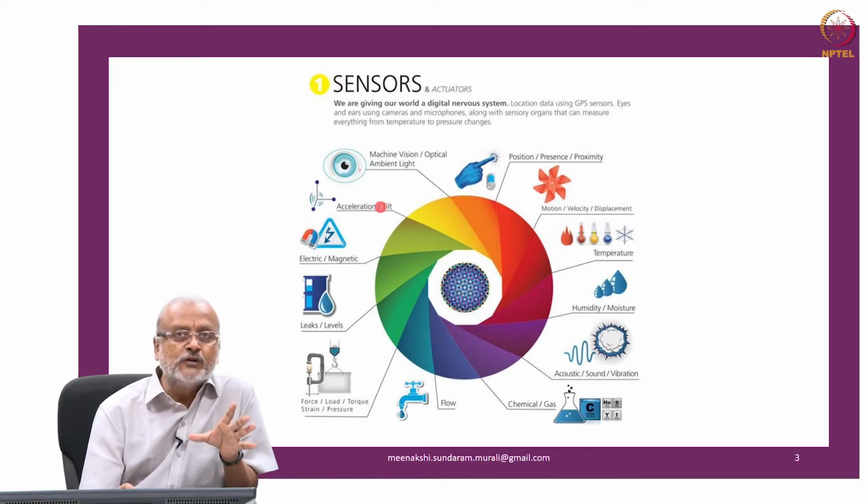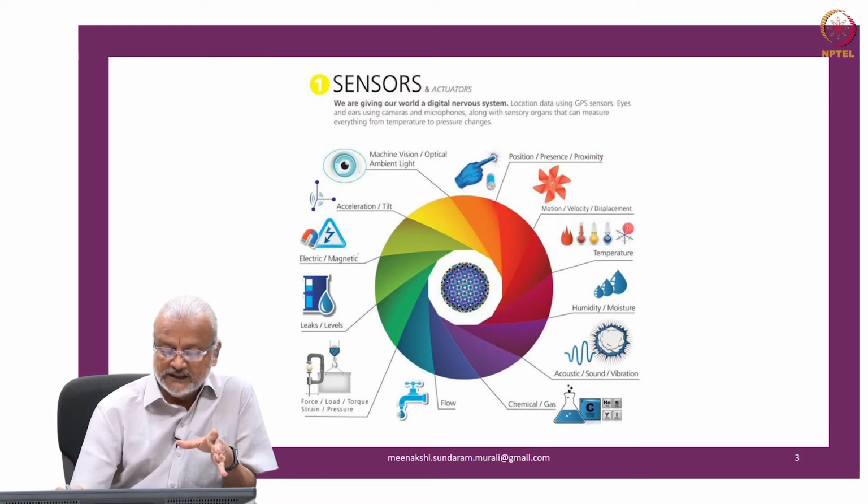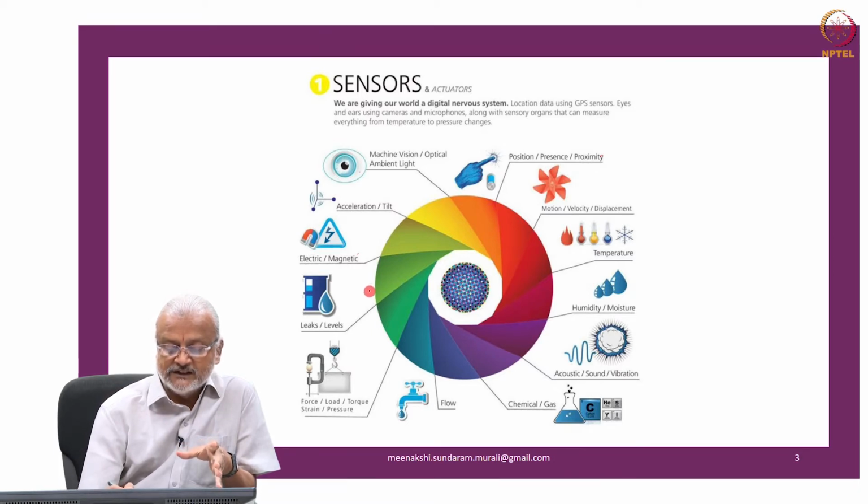What is interesting to note is that many of these sensors are available even in a smartphone, whether it is electromagnetic level, or motion velocity or displacement, or position, presence or proximity, or temperature. There are additional sensors these days. They are available through Arduino sensor boards. You will be able to measure it and integrate it into your solution.